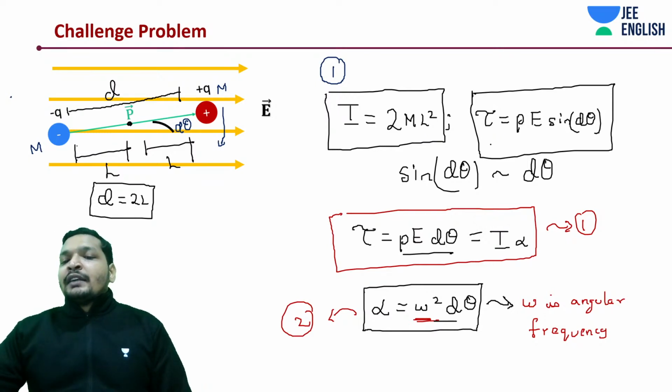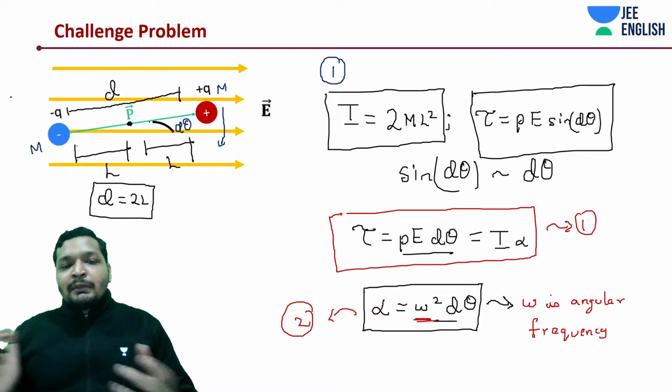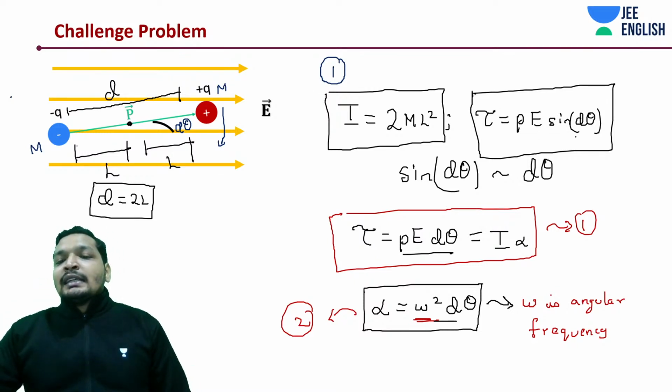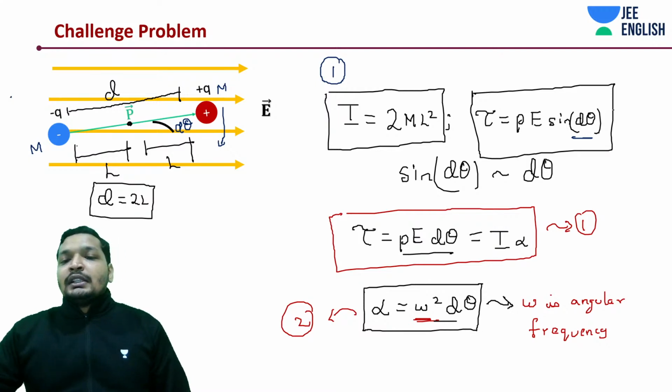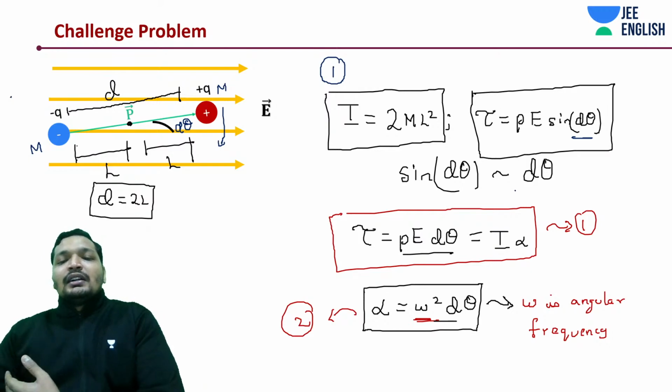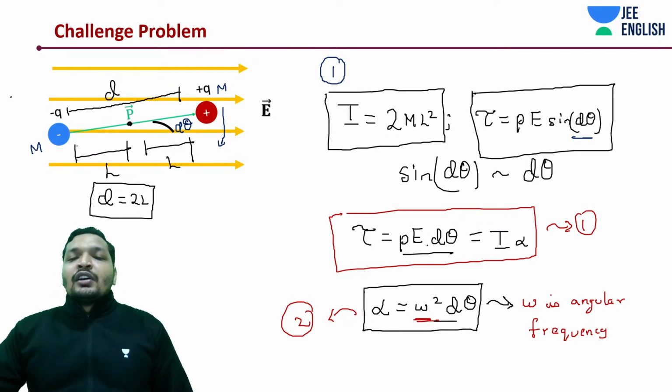Then we already derived this thing. The torque about the center is going to be P cross E, which is nothing but P E sine theta. Here theta is a small angle for which oscillation happens. So what happened? We substituted d theta instead of theta, and we said that sine d theta is approximately equal to d theta. Right? Tan d theta is approximately equal to d theta. Instead of P E sine theta, we wrote the torque as P E d theta. Okay? I hope this is clear.